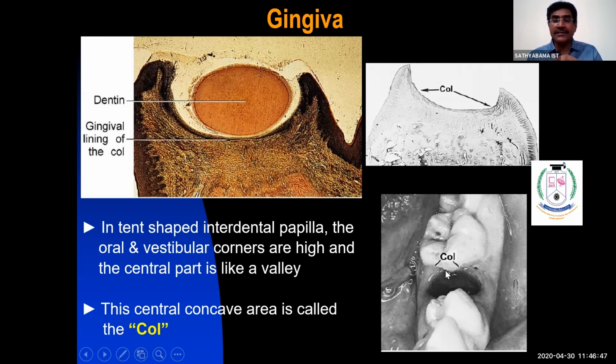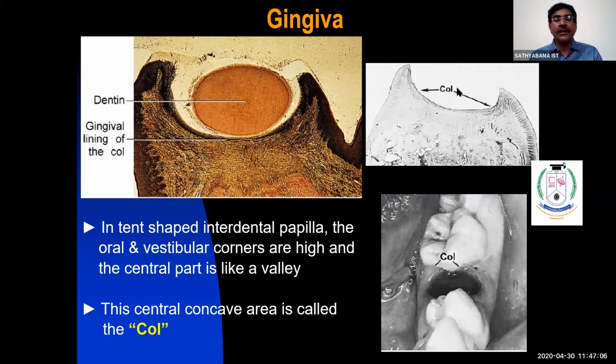Col is non-keratinized stratified squamous epithelium. So it has a clinical significance. This area will attract more bacteria. It attracts more plaque accumulation, which leads to gingival disease and periodontal disease.